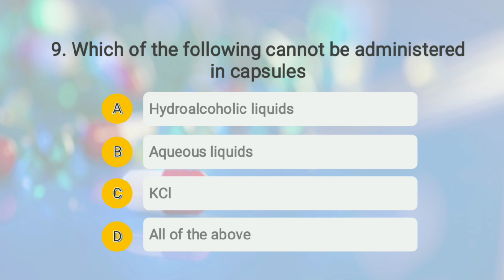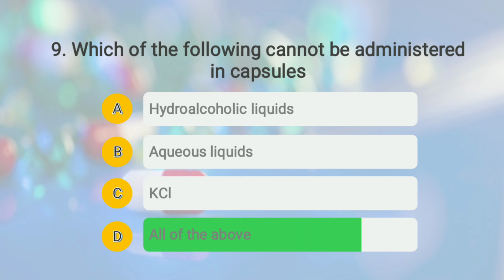So the correct answer of this question is option number D, all of the above. Aqueous or hydroalcoholic liquid cannot be enclosed in capsule because they can dissolve gelatin, and KCl is a highly soluble drug which when administered in capsule form gives a concentrated solution that irritates stomach mucosa. Therefore all of these cannot be administered in capsule.